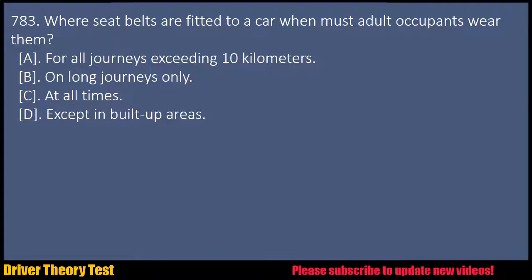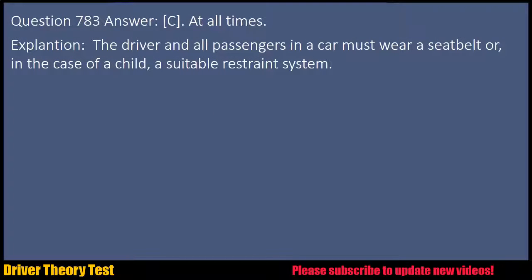Question 783. Where seat belts are fitted to a car, when must adult occupants wear them? A. For all journeys exceeding 10 kilometers. B. On long journeys only. C. At all times. D. Except in built-up areas. Question 783 Answer C.